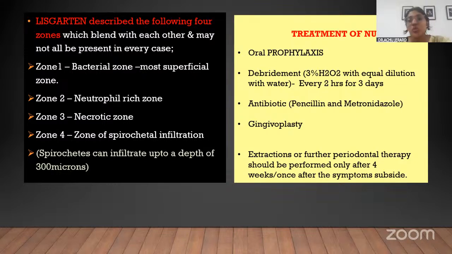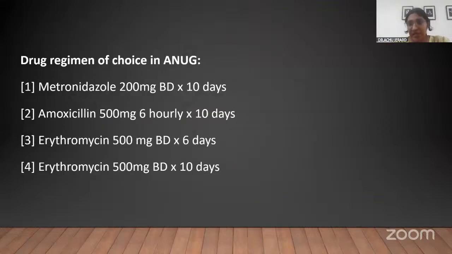Antibiotics, okay, are prescribed only if there is systemic involvement, not otherwise. When the patient has systemic involvement, like lymphadenopathy, fever, malaise, etc., then you have to prescribe antibiotics. And amoxicillin is the drug of choice. Amoxicillin 500 mg, 6 hourly for 10 days is the drug of choice. But for those who have allergy to amoxicillin, the second drug of choice is metronidazole, and erythromycin can also be given. So for the question, drug regimen of choice in NUG, the answer is amoxicillin 500 mg 6 hourly for 10 days.